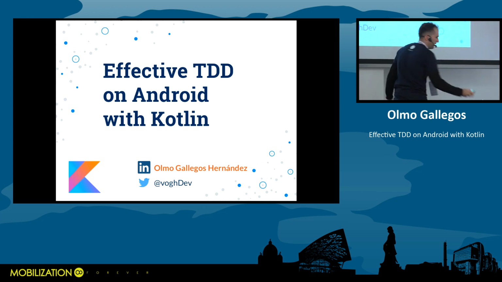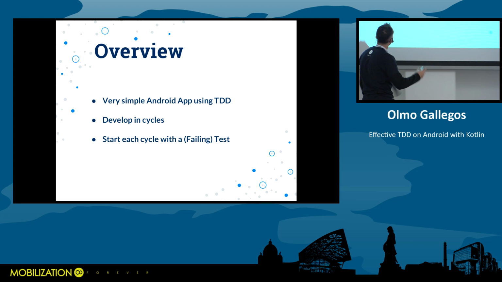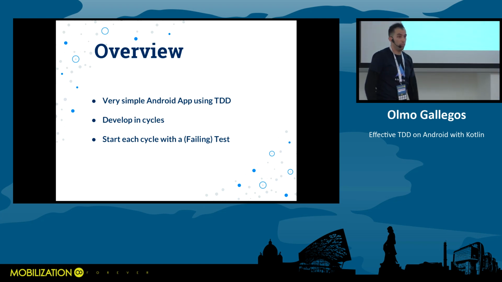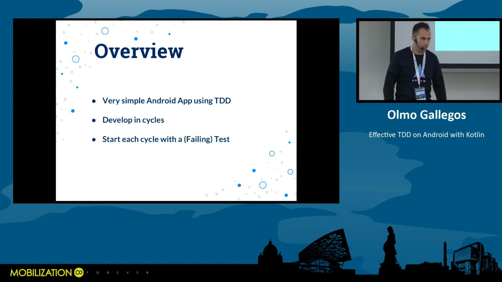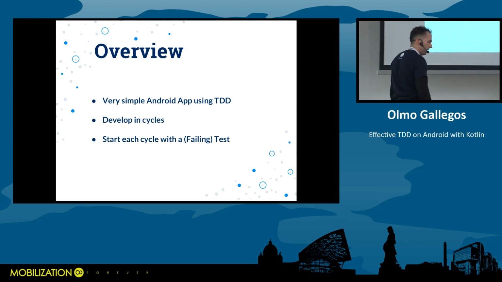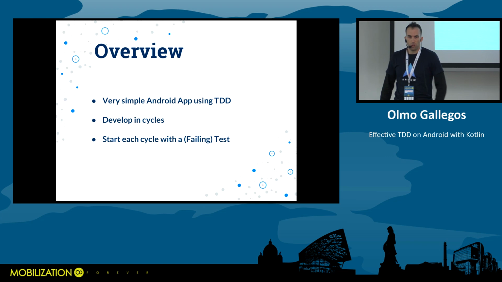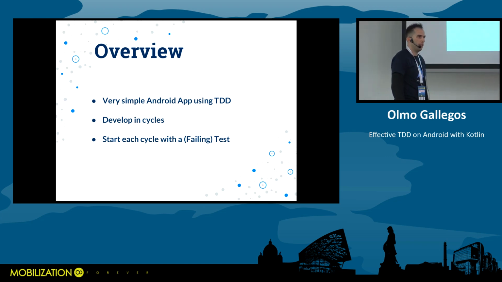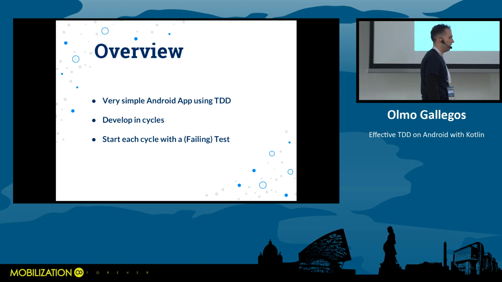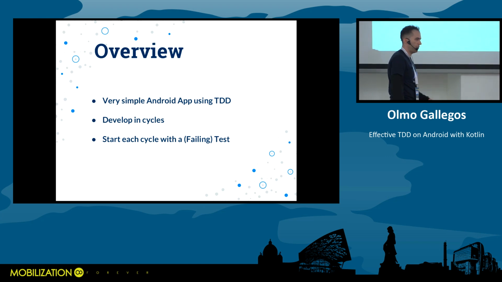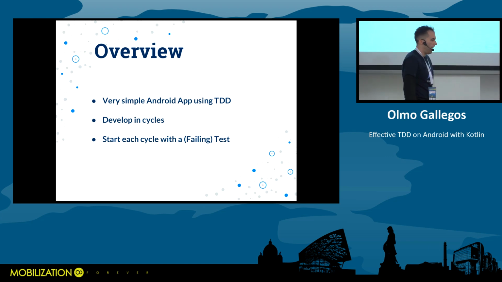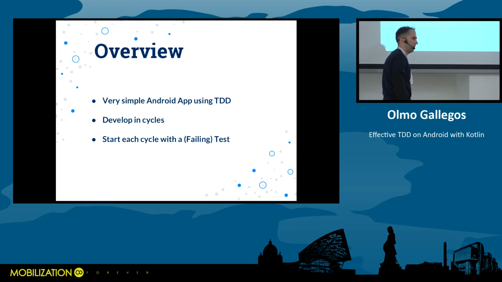So let's give a brief introduction to what is going to happen here. We are going to develop a very simple Android app using TDD. Some of you might know what TDD is, some others may not, but don't worry, you'll see it. I'm not going to give a very precise definition of TDD today, but I will say that we are going to implement features in cycles, okay? And every cycle is going to begin with a test, with a failing test, okay?